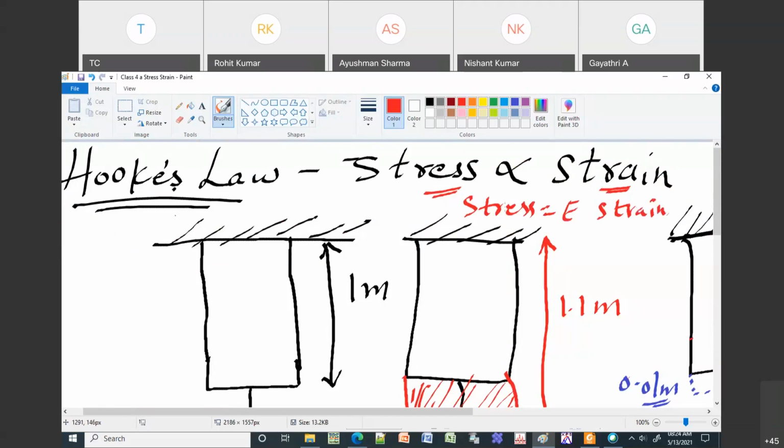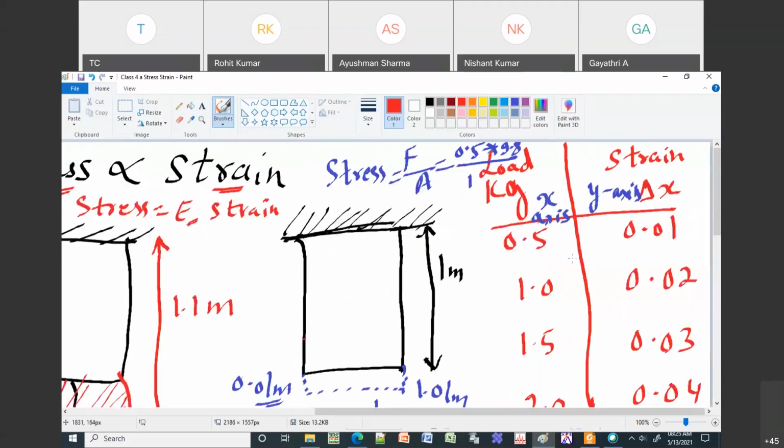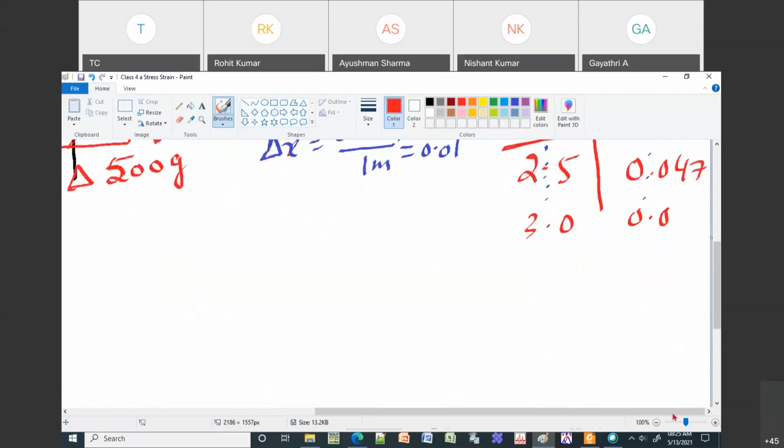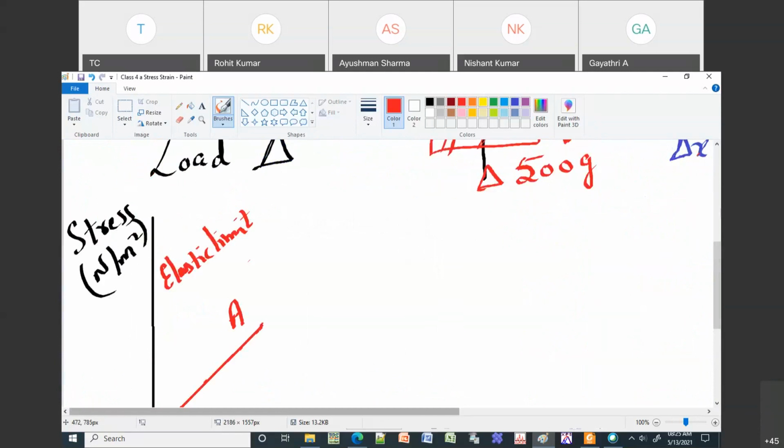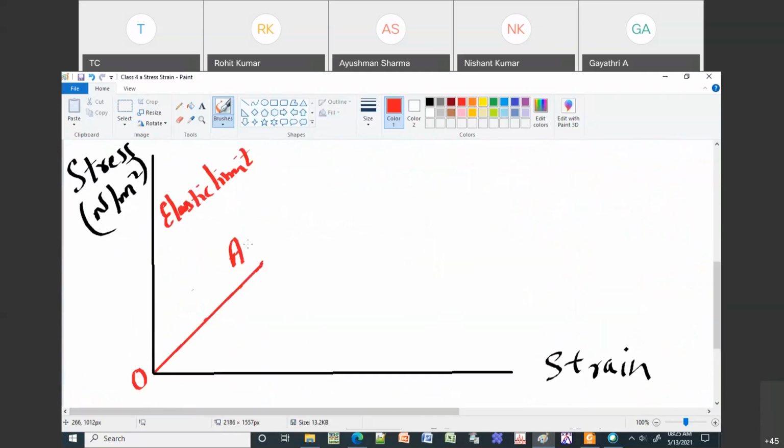So in that case, E is a constant number. If I increase this by some increment like 0.5, then from here to here the increment should be constant, 0.01. Then from here to here, again it is constant. That is the meaning of obeying Hooke's law. Up to point A is called the elastic limit. Elastic limit means your body is going to come back to its original shape and size. Maybe there is some small deviation in the size, but it will retain its shape.